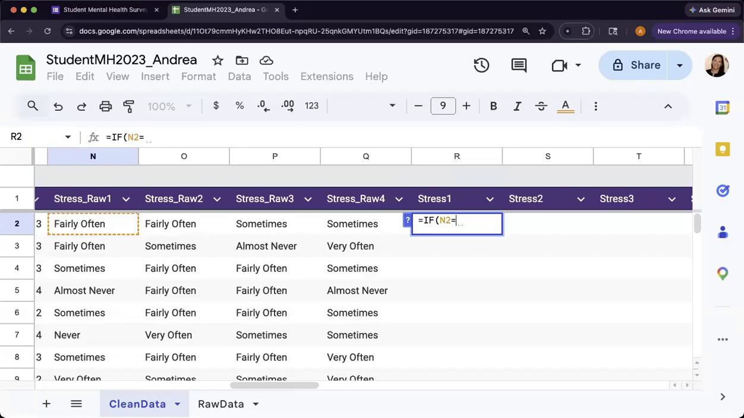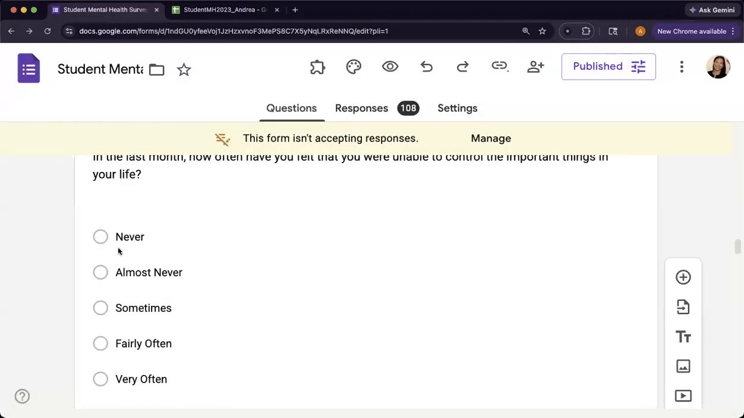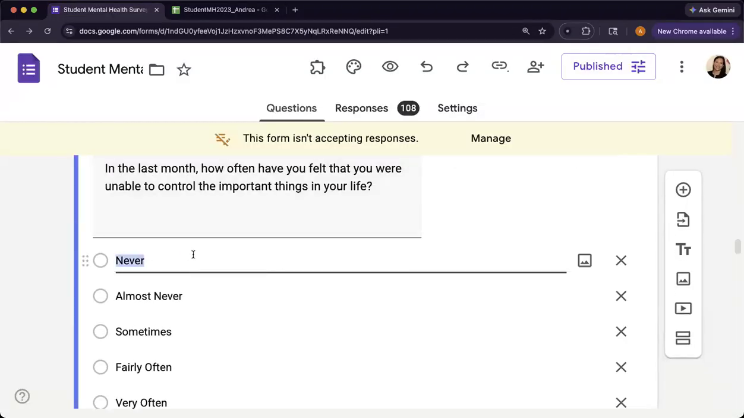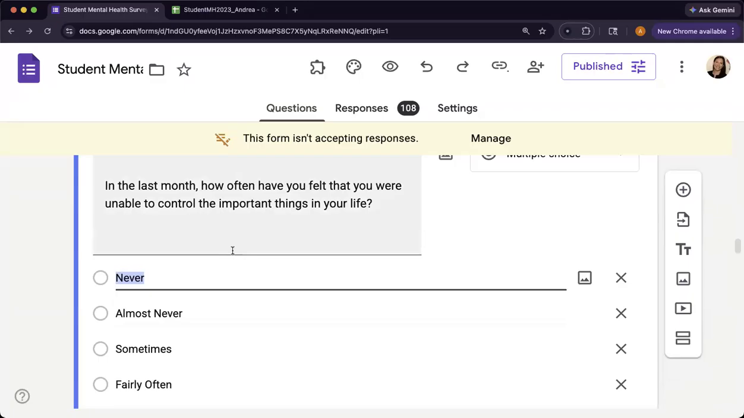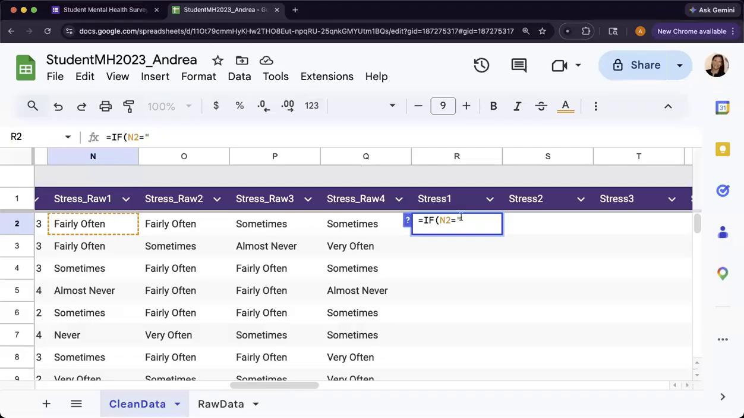I'm going to say if N2 equals, and then I'm going to go to never. I'm going to go from 1 to 5, so never should be a 1 here. Never unable to control the important things in life, that's going to be a 1. You should already have this in your appendix that you put together, but I'm just going to copy and paste. You can also type it in. So my first if statement is that if N2 equals never, I want it to equal 1. And you don't put quotation marks around the 1 because it's a number. So that would be a 1 there.